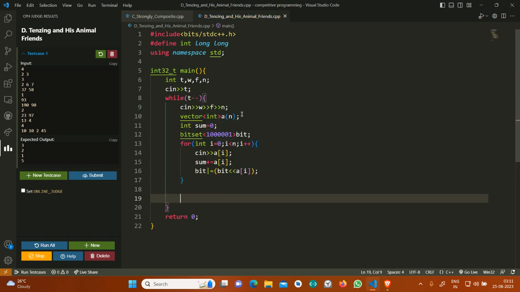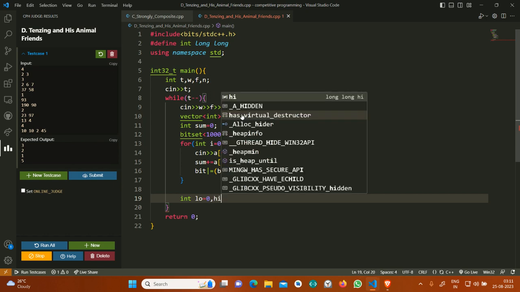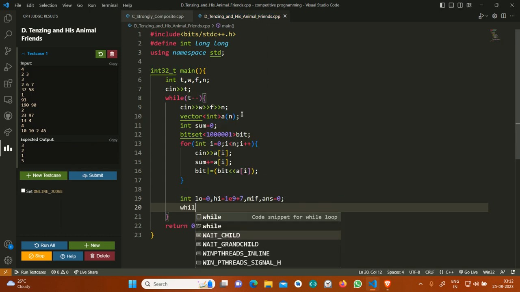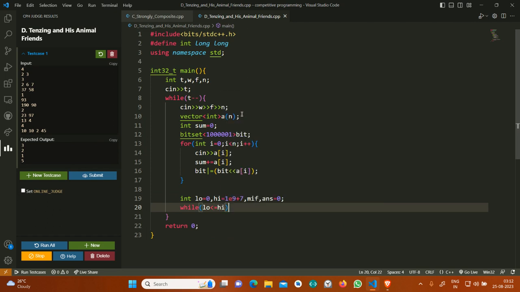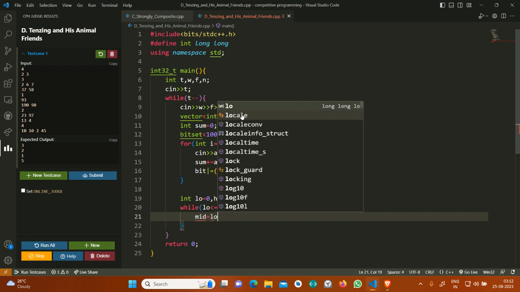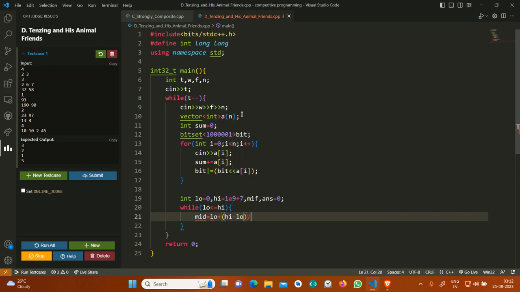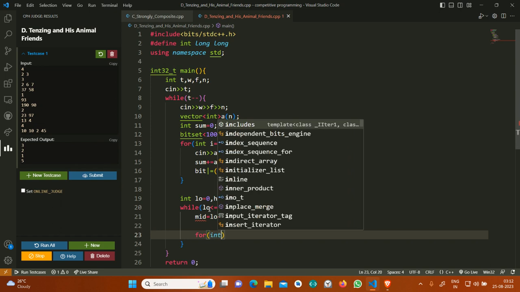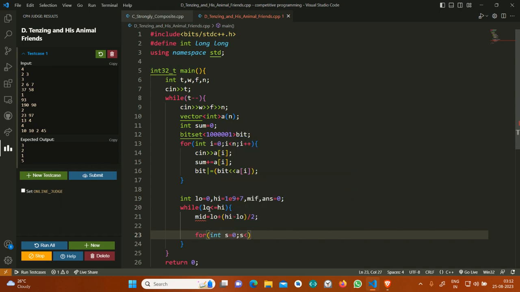Now I will apply the binary search. Low is equal to 0, high is equal to 10 to the power 9 plus 7, then mid, then answer is equal to 0. While low is less than or equal to high, mid is equal to low plus high minus low by 2. Now I am checking for the mid time. As I have already discussed, I will go for every sum possible, s less than or equal to sum, s plus plus.